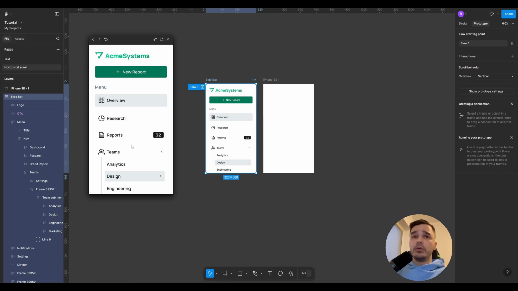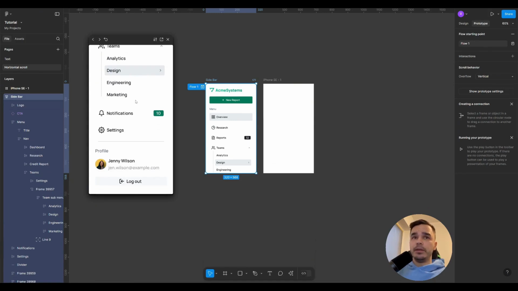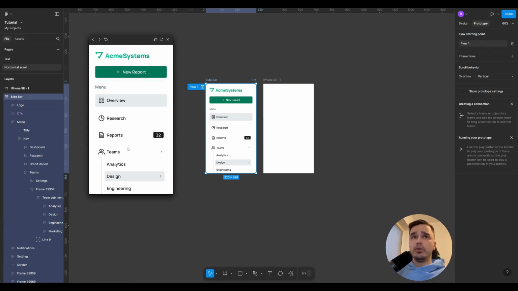Hello, in this video I will show you an effect such as vertical and horizontal scroll and how it is used. It is needed to present, for example, your prototype on a mobile device, and at the same time show how it will actually look, that is, as close to reality as possible. Each mobile device has its own height and width,